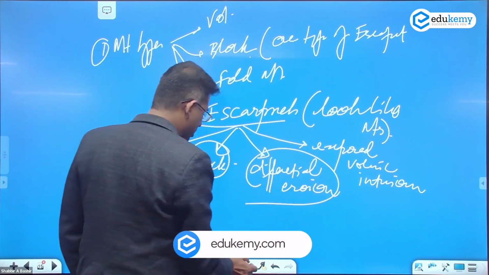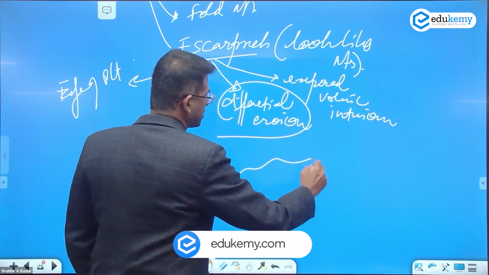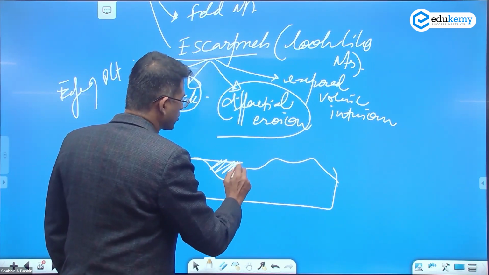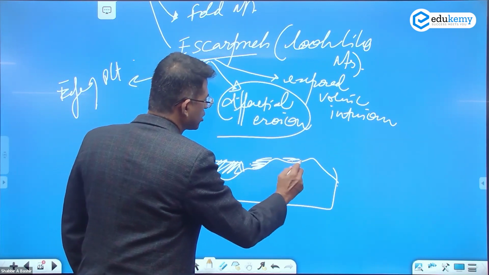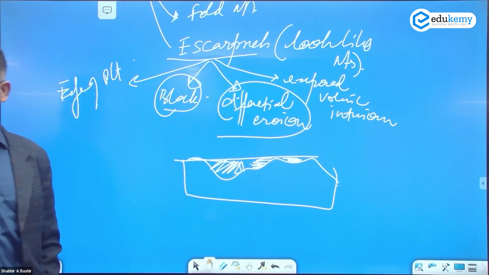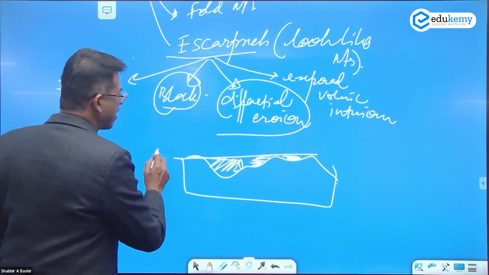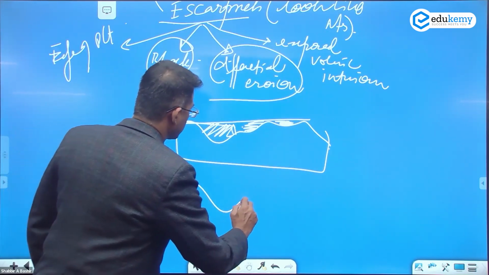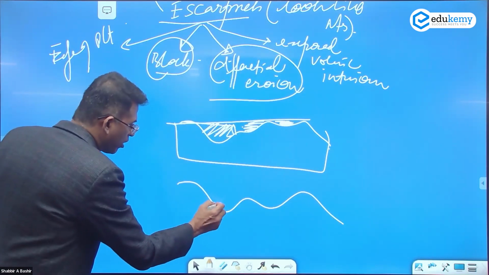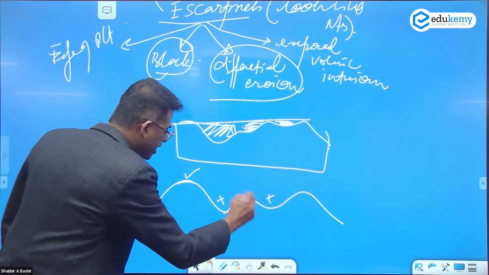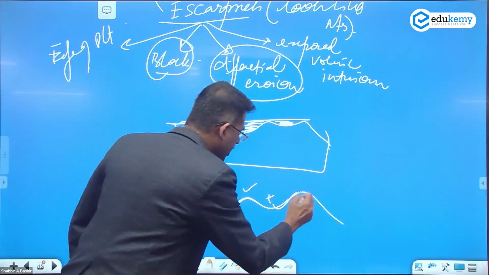Differential erosion: imagine I have some surface in which these are the soft rocks. When erosion happens, it's possible the soft rocks get eroded. So what I'm left with is this, because erosion has happened, this looks like a mountain, this looks like a mountain, and this looks like a mountain.